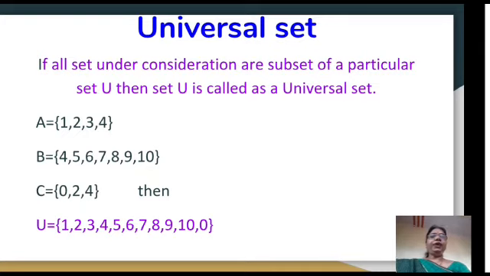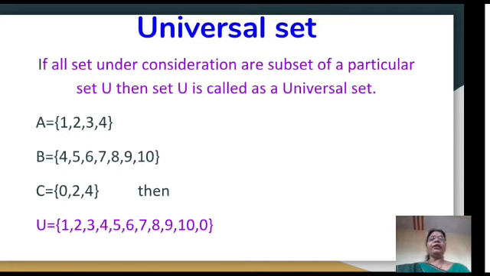Duplicate elements are avoided. So if all sets under consideration are subsets of a particular set, say U, then U is a universal set. In the universal set, we write all the elements from all sets: 1, 2, 3, 4, 5, 6, 7, 8, 9, 10 as well as 0 which is in set C.